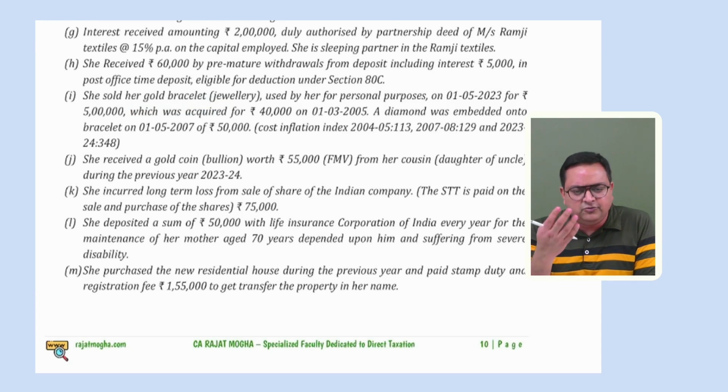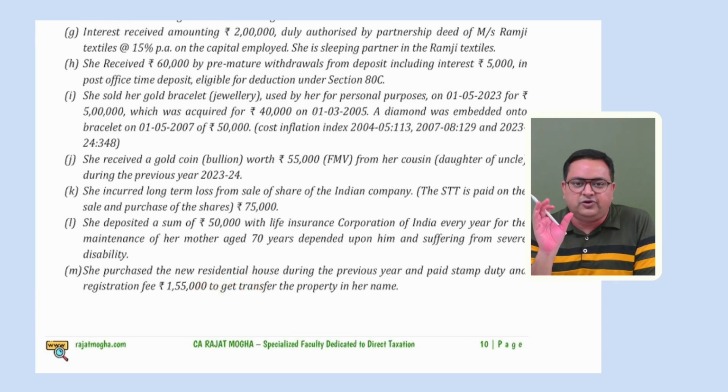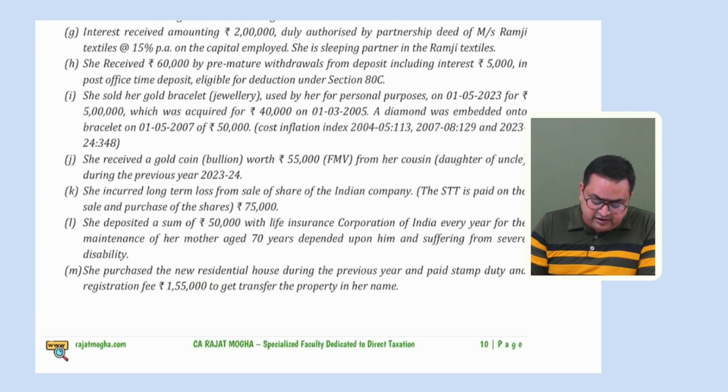54F condition is almost getting satisfied. But here the point is that we will not be able to claim 54F exemption. Why? Because the value of the residential house is not mentioned. Otherwise, if it would have been mentioned, then we could take that 54F also, but 54F would not be available over here because the cost of the house is not mentioned.